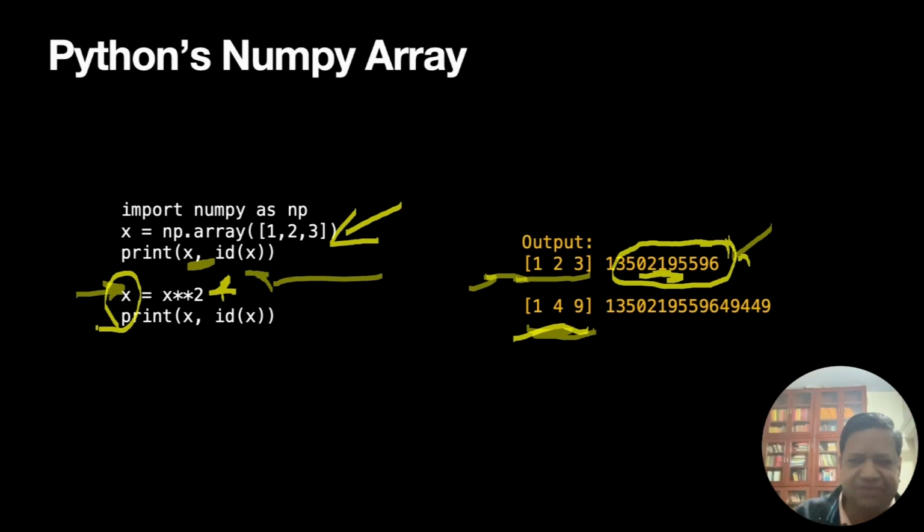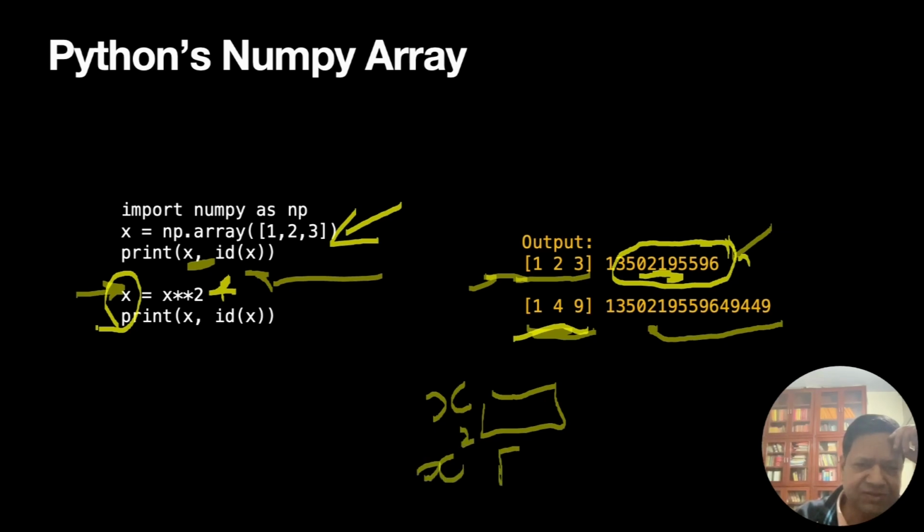It turns out, you can see from here, the address of the new array, which contains x squared, is different. So what has happened here is that we had an array X, but when I did x squared, a new array was created, which is not expected. I did not expect it, but that's what we are getting in this example.